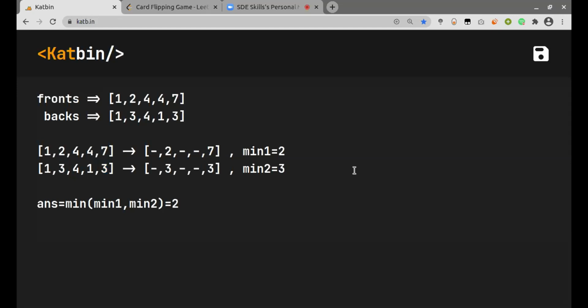Yeah, that's true. But see, if instead of two we had some bigger number there, then we could have flipped the one three. Okay, so you still have one three on the back and one three on the front, right? So yeah, maybe. I think what you say makes sense though.